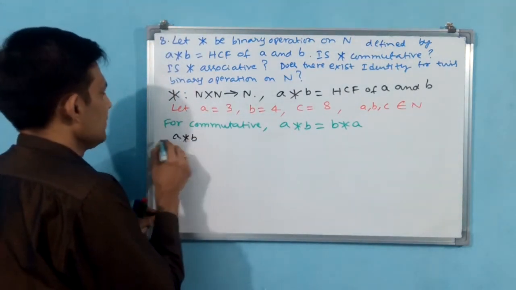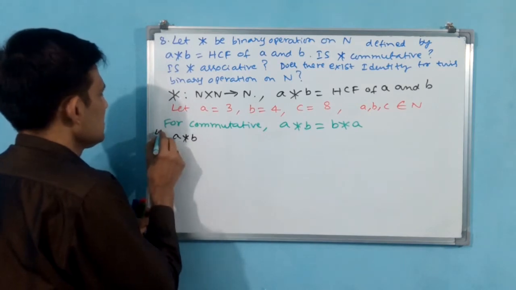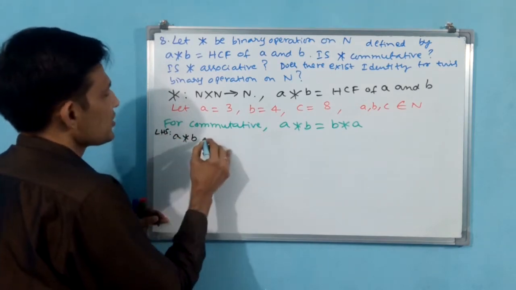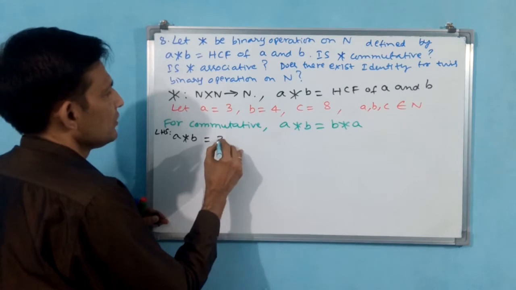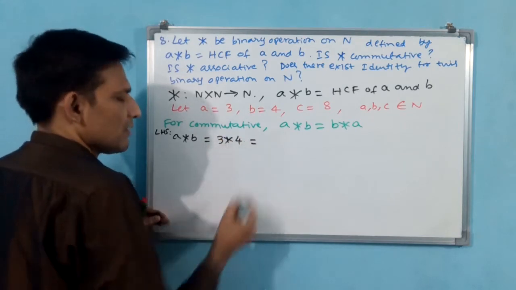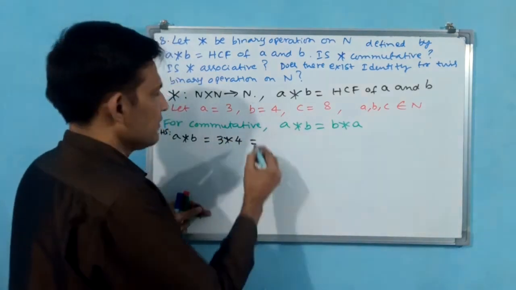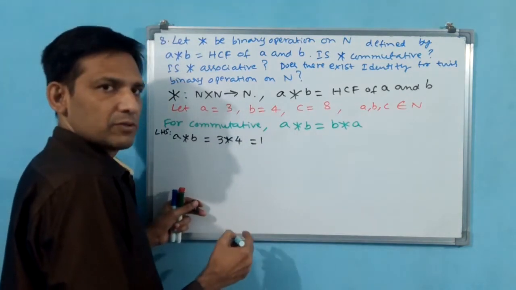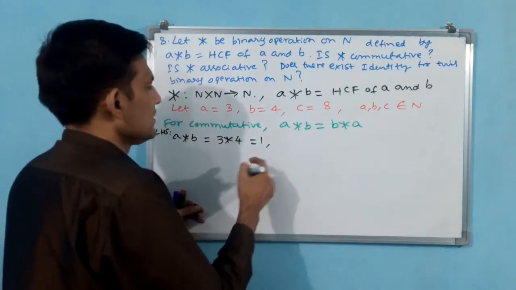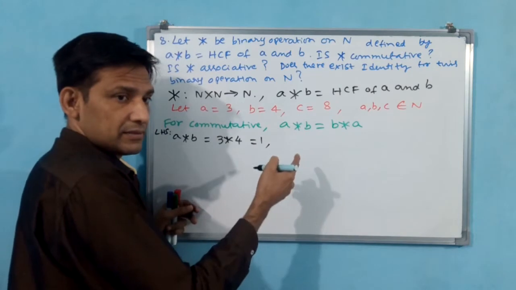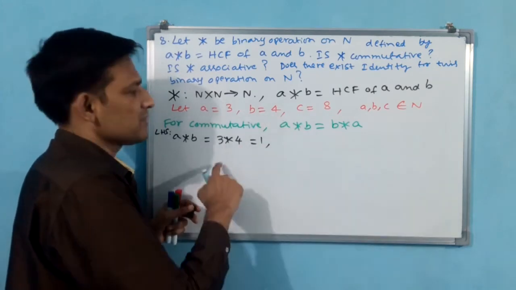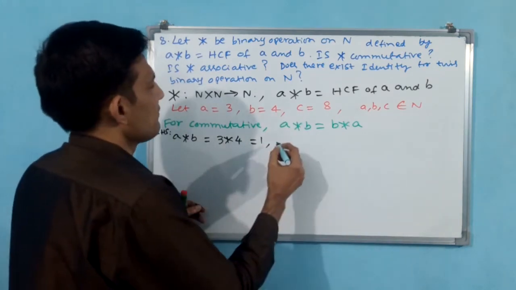A star B, LHS. A star B is equal to 3 star 4. What will be the HCF of 3 star 4? 1 only will come. Okay, HCF is 1. LCM may be higher. For 3, 4, the LCM is 12, but the HCF is 1 only. Highest common factor.